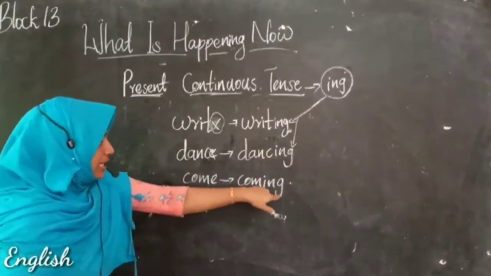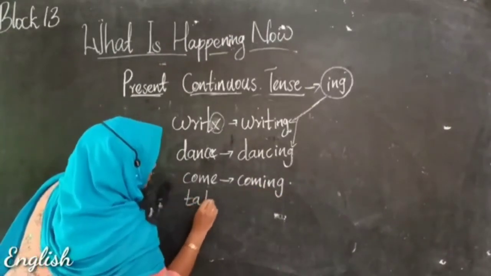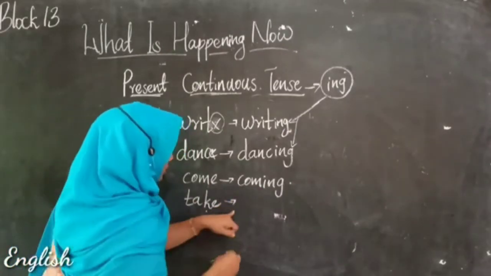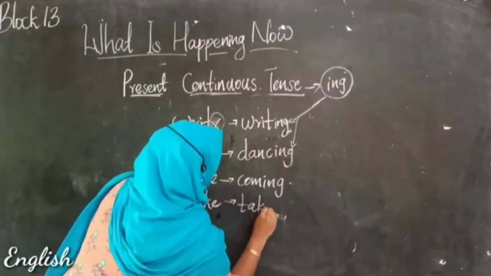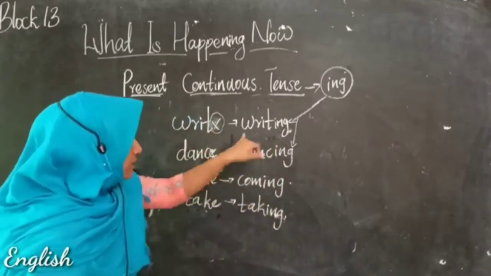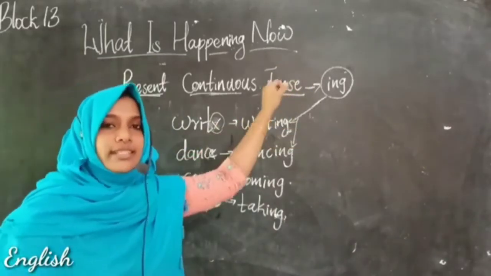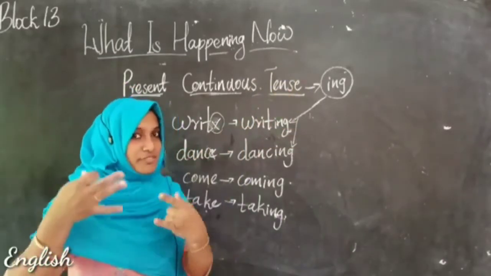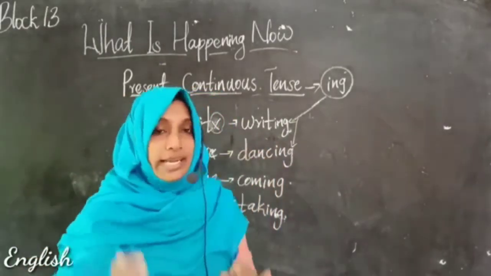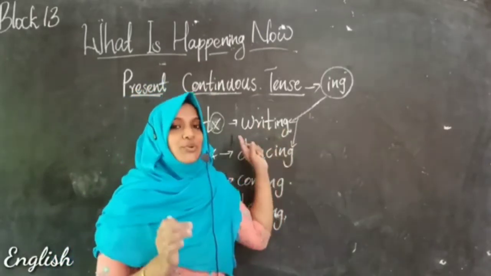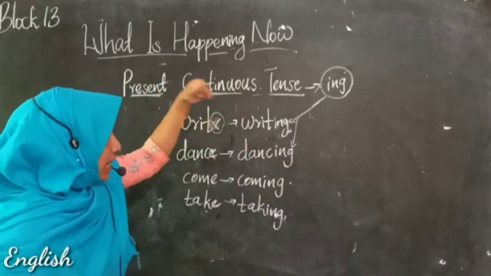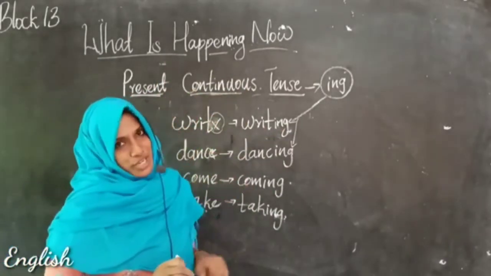So it will become coming. And the word take, T-A-K-E, take. Yes, it will become taking. So likewise, in this E-ending word, you have to remove the letter E, and in the place of that E, you can add ing. This way, you can make the present continuous form, like writing, dancing, coming, and taking.